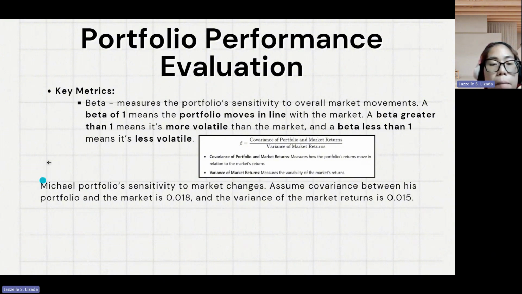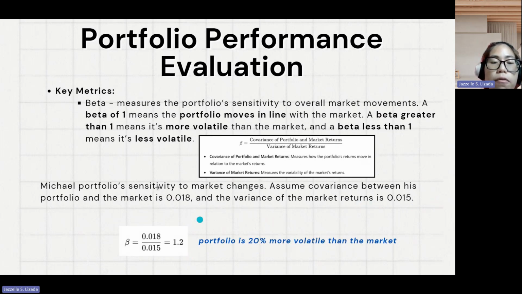Example: Michael's portfolio sensitivity to market changes. Assume the covariance between his portfolio and the market is 0.018 and the variance of the market return is 0.015. So the beta of his portfolio will be 1.2. It means Michael's portfolio is 20% more volatile than the market. If a portfolio is more volatile, it often offers potentially greater return. So if the market is rising, a volatile portfolio may outperform more stable investments.